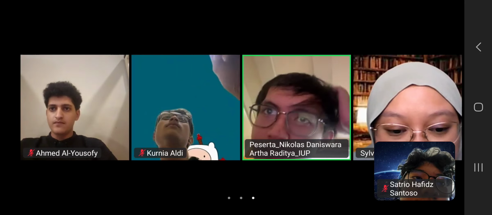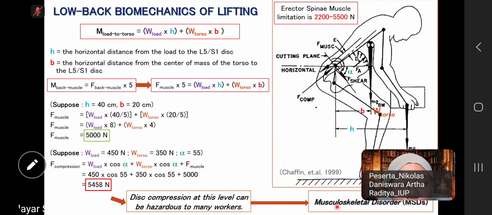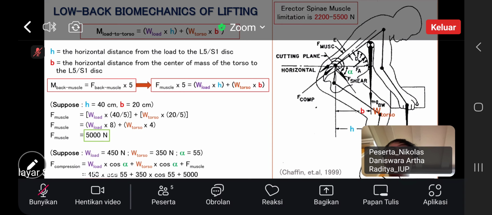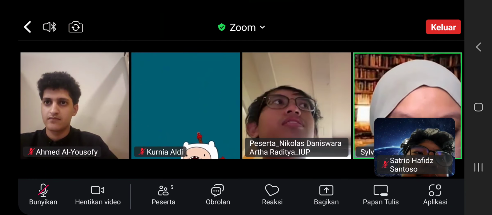Sorry, Bu, are these two example problems the ones that will mostly come out for the midterm exam? Yeah, of course, probably.